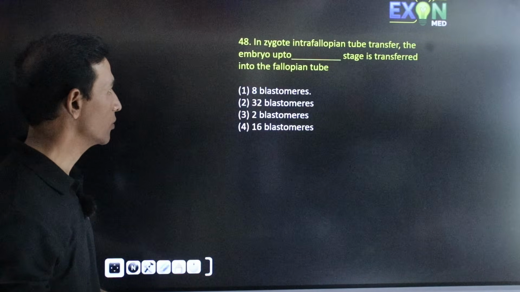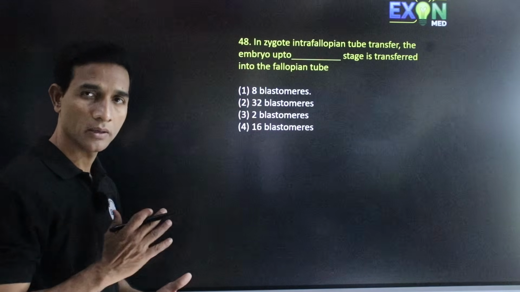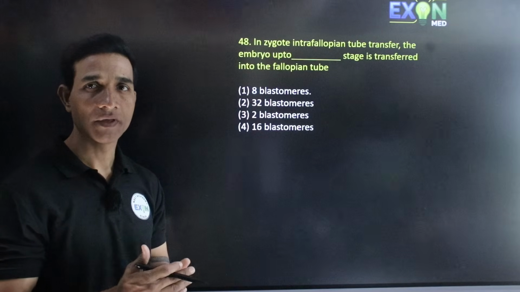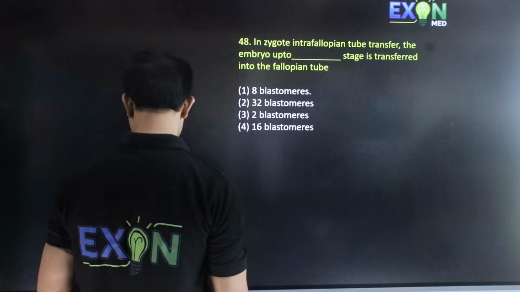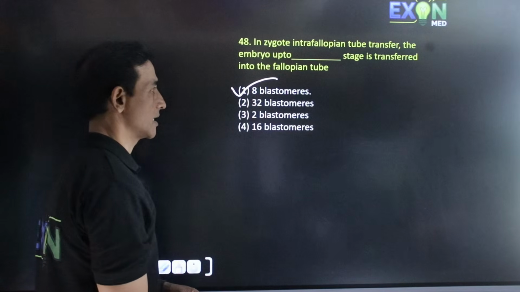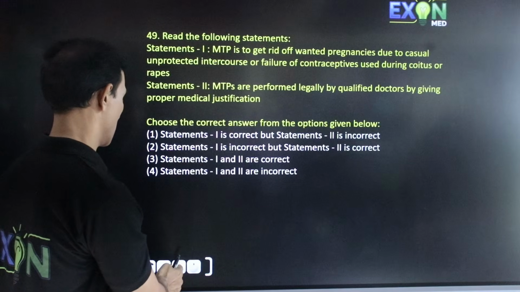Injectables. In zygote intrafallopian transfer, ZIFT, the embryo should be of 8 blastomeres or more than 8. So it is nearly 8 blastomeres. It is transferred into the fallopian tube. Hence the answer is 1.